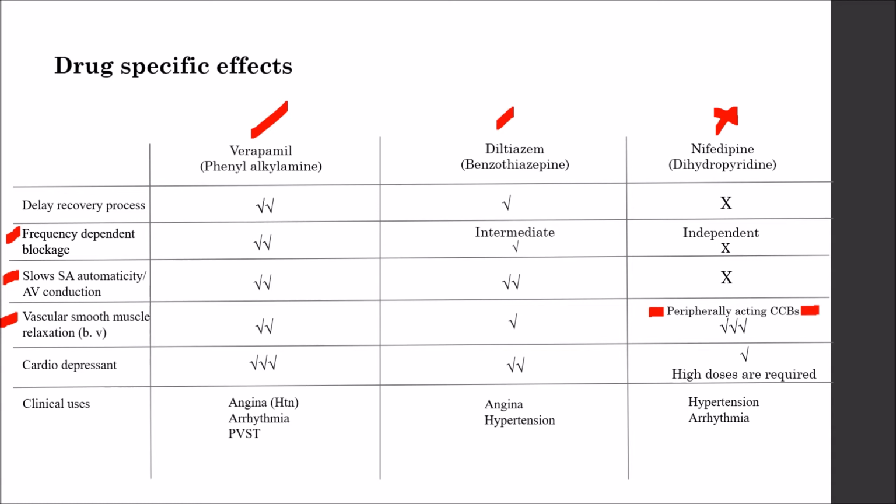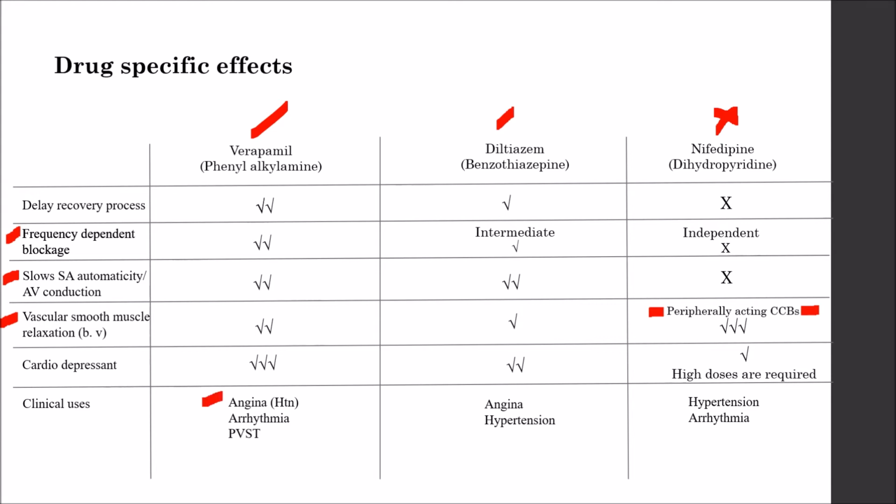In terms of cardiodepressant action, verapamil has an excellent effect, as it has a pronounced effect on the heart as compared to diltiazem, which also shows a similar effect but not as good as verapamil. However, nifedipine causes a bit lower cardiodepressant effect, as high doses of nifedipine are required to produce a cardiodepressant effect. Talking about clinical uses,